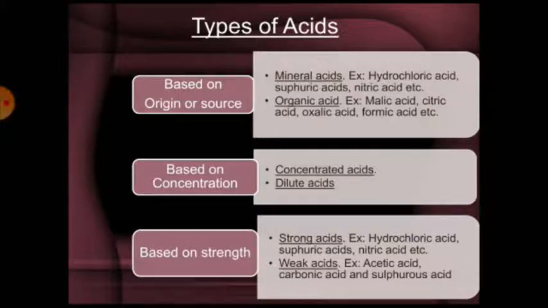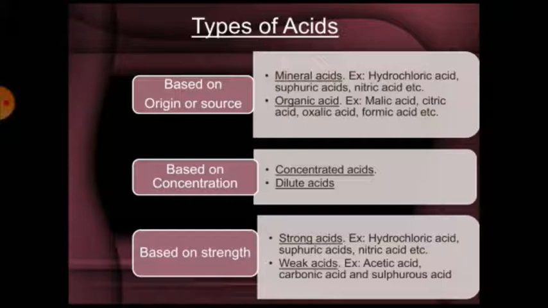Based on strength, there are two types, strong acids and weak acids. Strong acids: an acid which is completely dissociated or ionized in water to give a large amount of hydrogen ion concentration. For example, hydrochloric acid dissolves in water to give H plus ion and chloride ion. Examples are hydrochloric acid, sulfuric acid, nitric acid, etc.